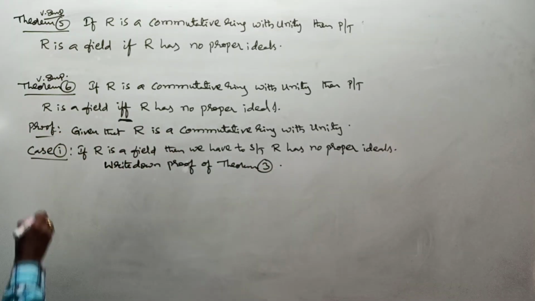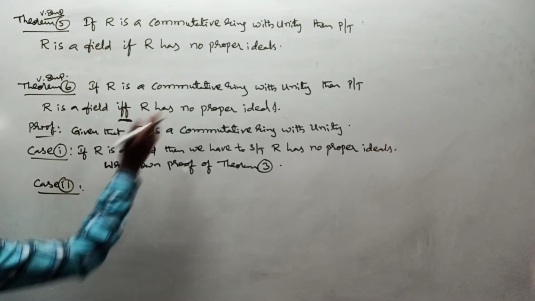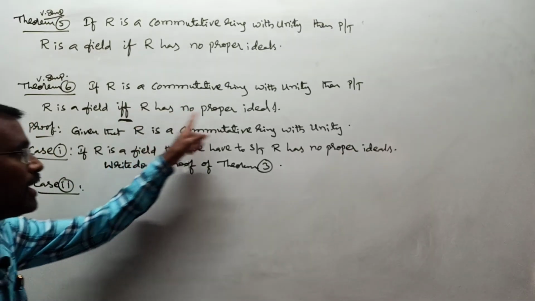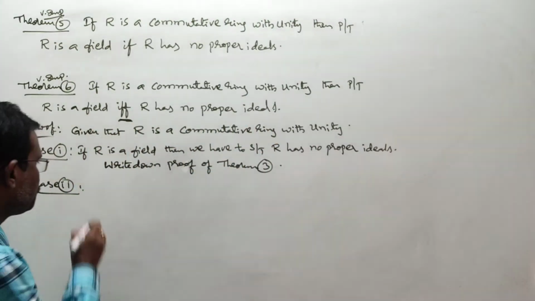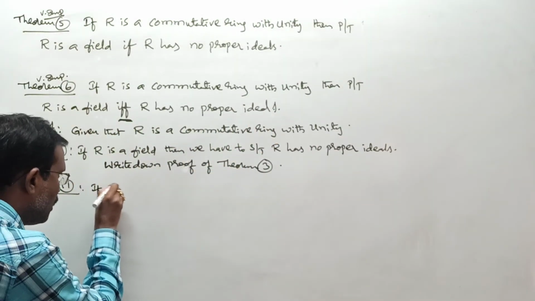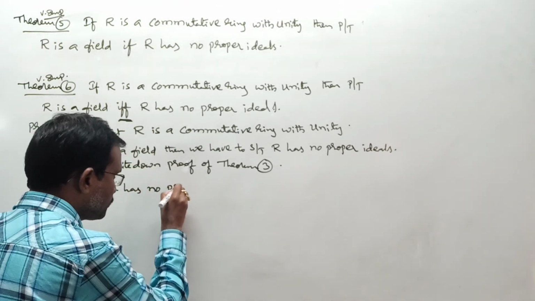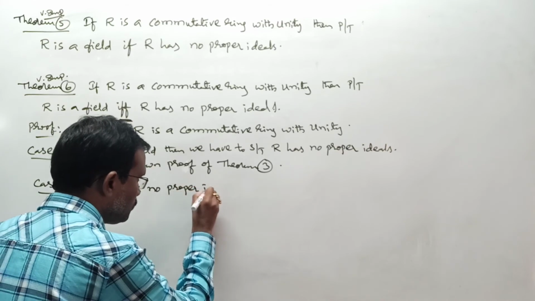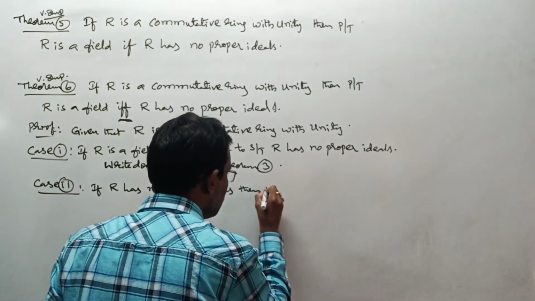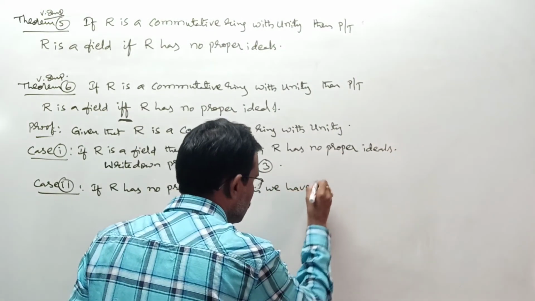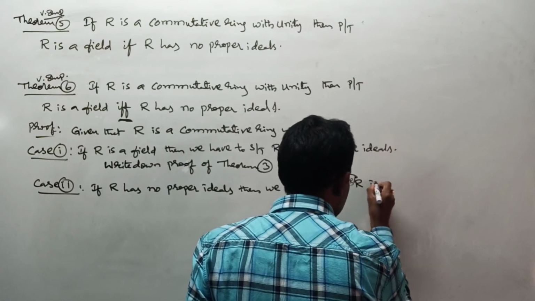Once look there. Next let us go for case number 2. That is the reverse order of this statement. If R has no proper ideals, we must show that R is a field. If R has no proper ideals, then we have to show that R is a field.